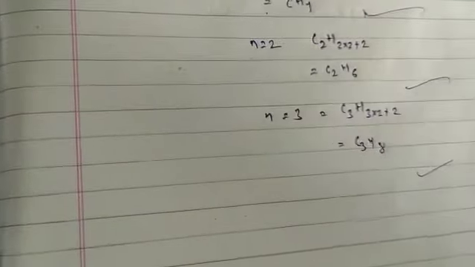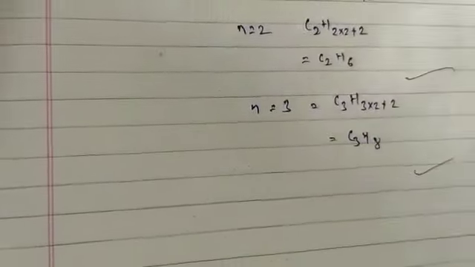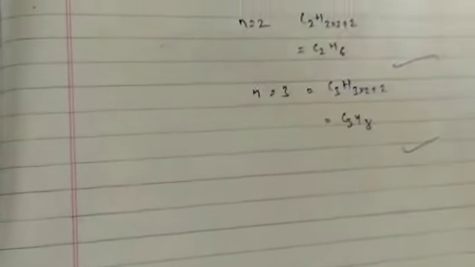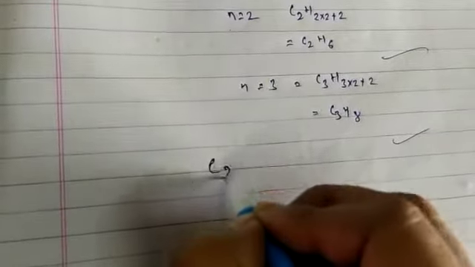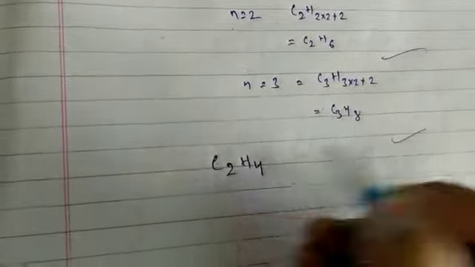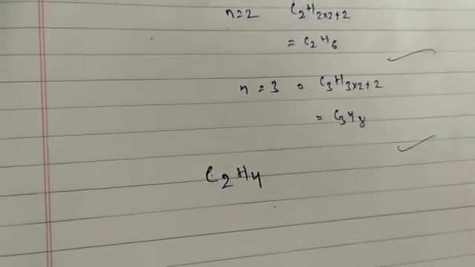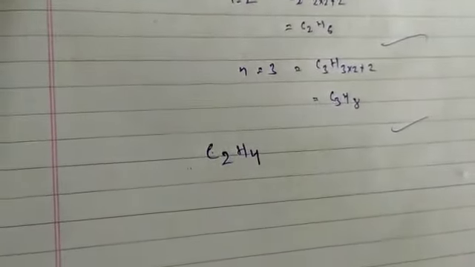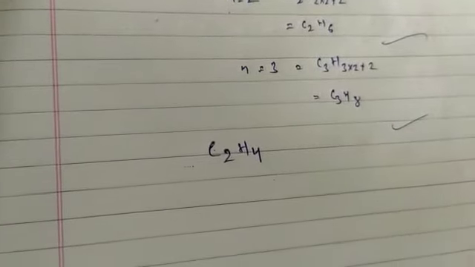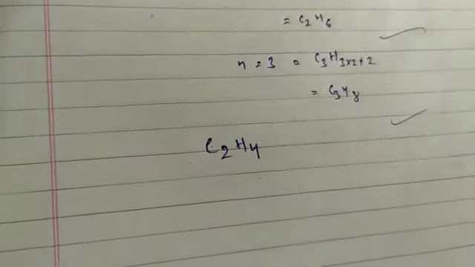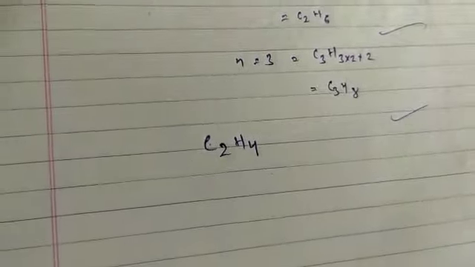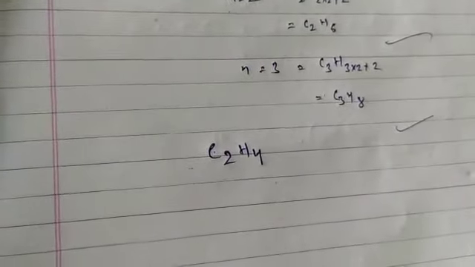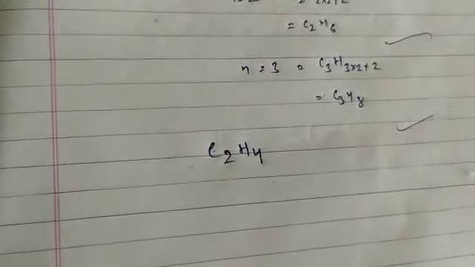If we take the homologous series for alkenes, the first member of the series is ethene, that is C2H4. After that come propene, butene, pentene. The succeeding members also differ by a CH2 group. Now we will see the relation for the alkene group.